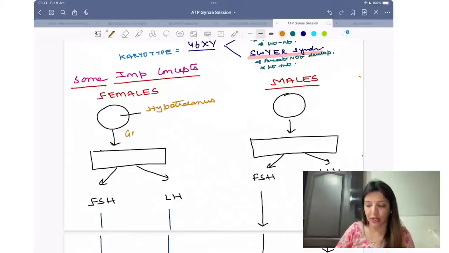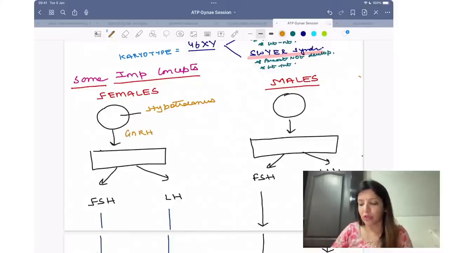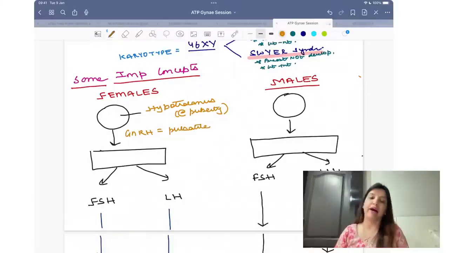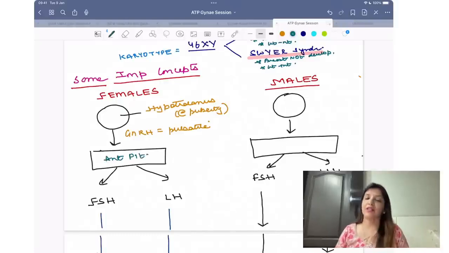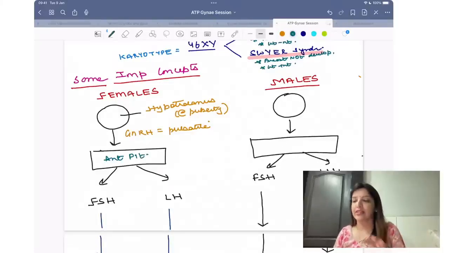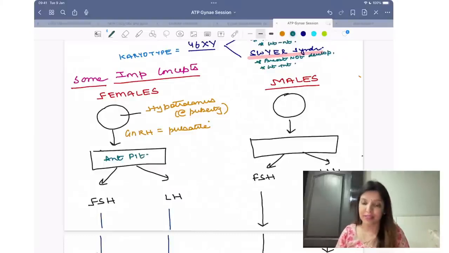Hypothalamus releases GnRH. This is going to be released at puberty, right? And this GnRH is going to be released in a pulsatile manner. Now this GnRH is going to act on the anterior pituitary, and from the anterior pituitary FSH and LH will be released.